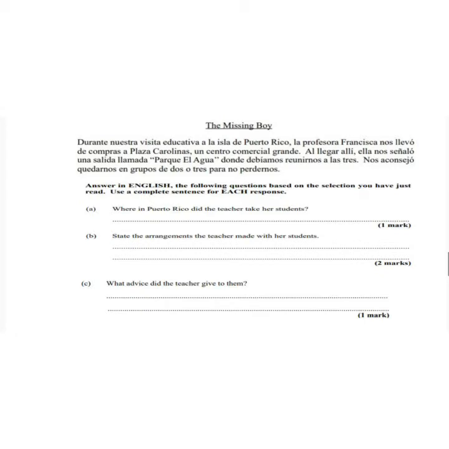So basically the passage is saying, during our educational visit to the island of Puerto Rico, Professora Francisca brought them to Carolina's Plaza, a big shopping center or mall, right? Upon arriving there, she signaled or she showed them the exit sign, Parque El Agua, and told them that that's where they should meet at 3. She advised us to stay in groups of 2 or 3 so that we don't get lost. So right away, you see that we would have the answer for questions A, B, as well as C.